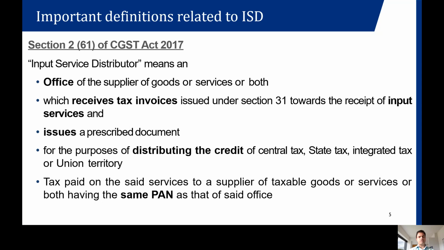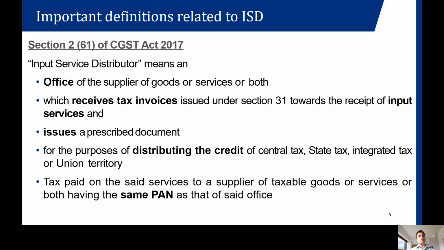The important term to note is that an input service distributor is an office which receives the tax invoices towards supply of input services. Here, the distribution of credit towards capital goods or inputs is not allowed. This concept of ISD is only for distribution of input service credits.